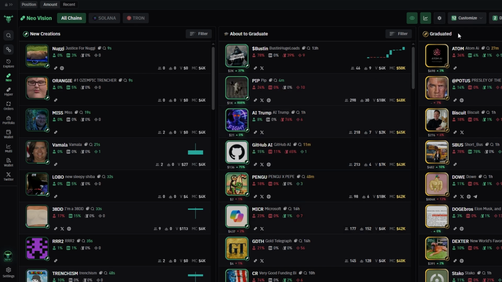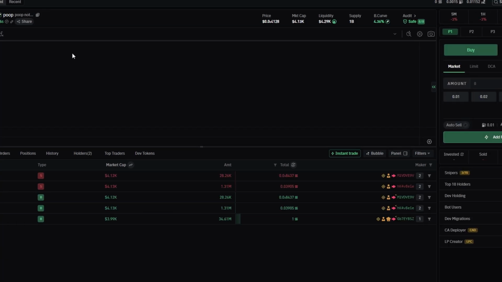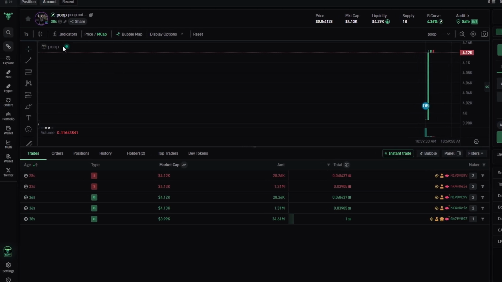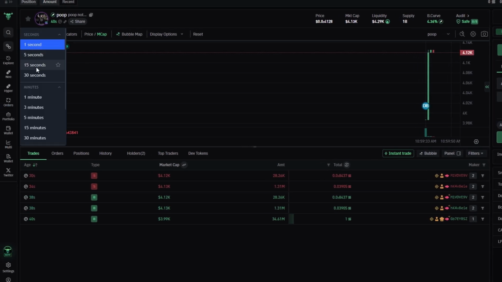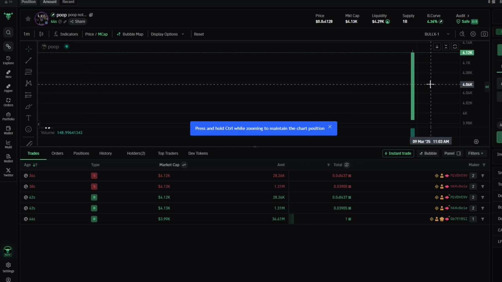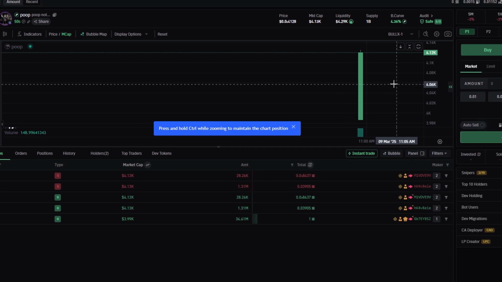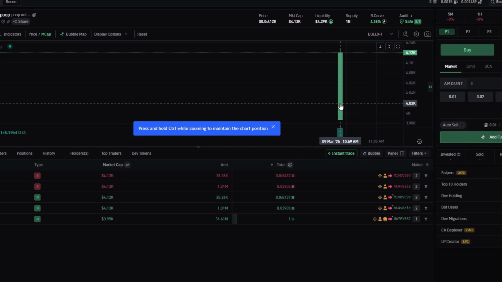Once a coin has been selected, it's a good idea to adjust the chart's time frame to 1 minute. This provides a closer look at the price action, allowing traders to spot smaller movements and trends that might be overlooked with a longer time frame. By using a shorter time frame, traders can make more informed decisions based on the immediate market behavior.